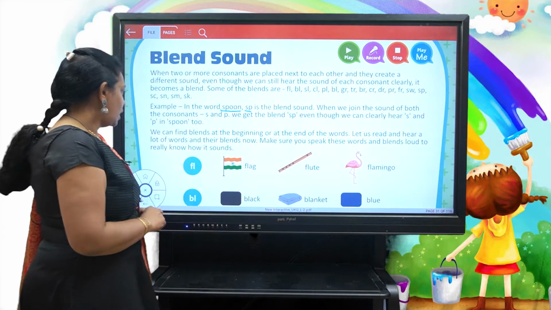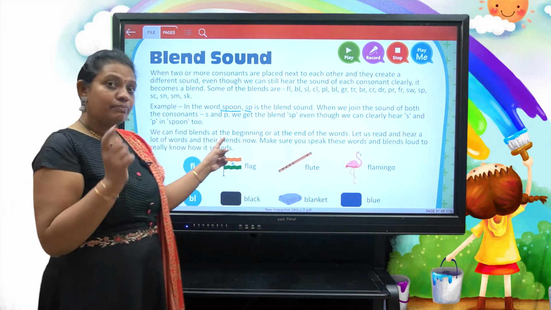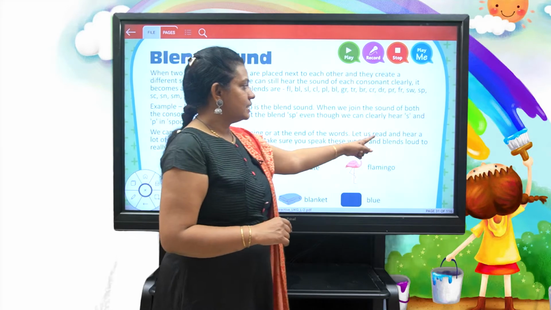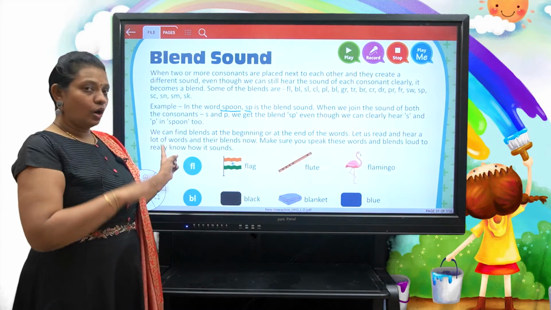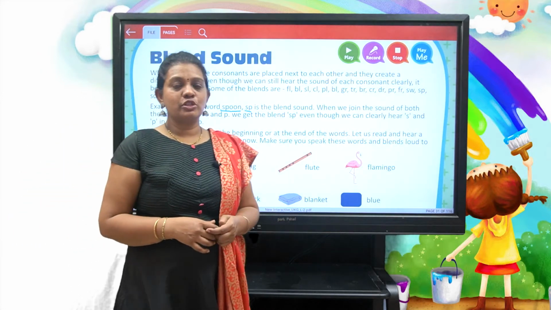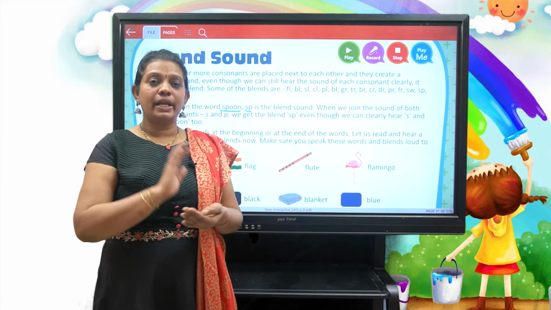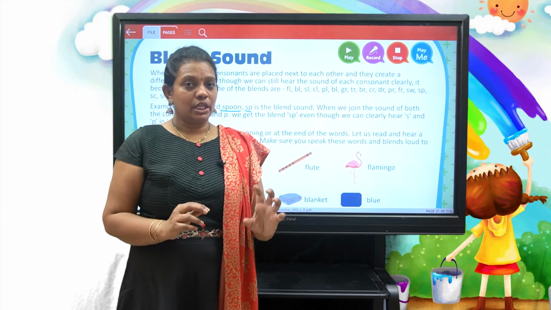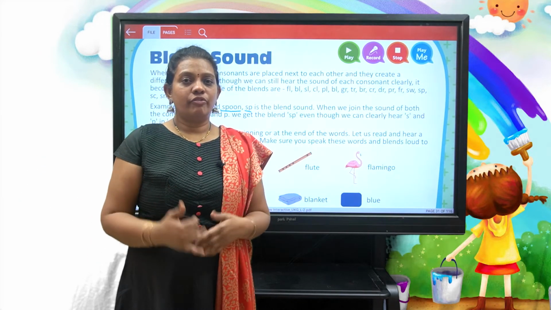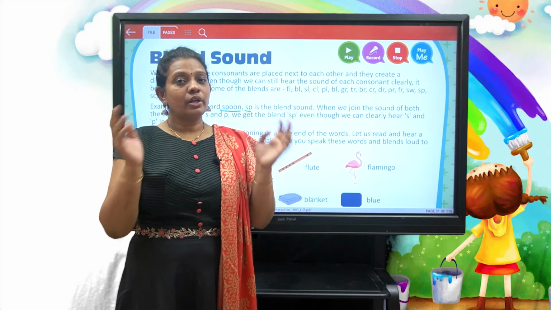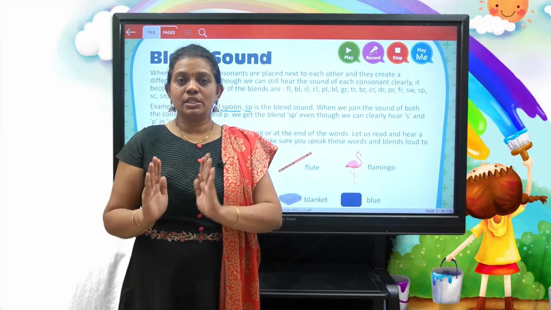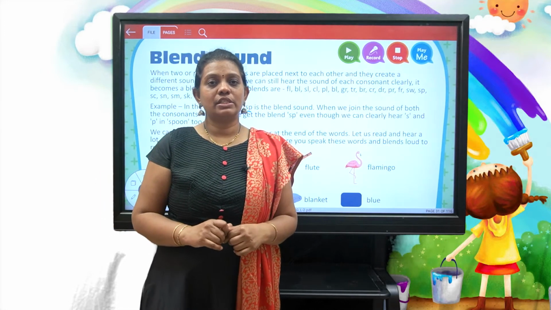Now we can find blends at the beginning or at the end of words. Let us read and hear a lot of words and their blends now. Here we have so many examples, and a blend can be at the start of the word or at the end of the word. Anywhere you can find it. So let us learn more about the starting blend words and the ending blend words. Here we have given some examples.